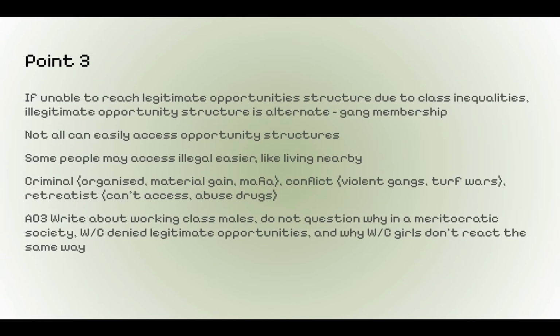Point 3 would be Cloward and Ohlin. If these working class people are unable to reach legitimate opportunity structures due to class inequalities, for example, they're unable to go on to higher education, then they could try going for illegitimate opportunity structures. This is alternate, for example. Do they have access to a gang membership? However, it must be noted that not all of them can easily access opportunity structures. Some people, like in legitimate opportunity structures, may access illegal gangs easier, like living nearby premises that have a lot of these activities going on.